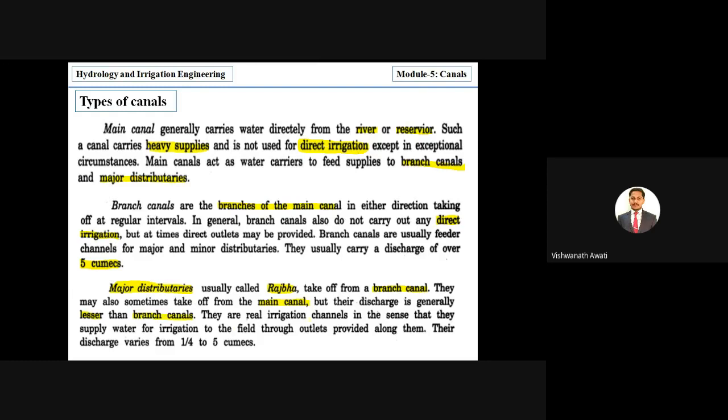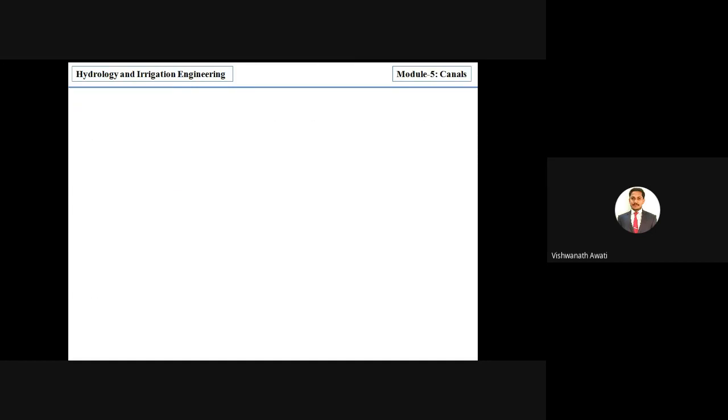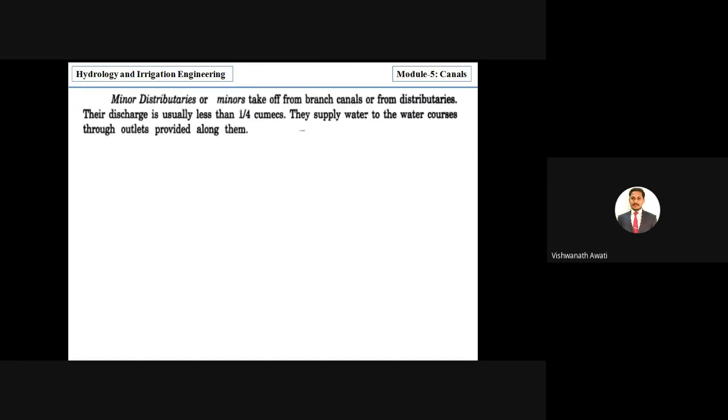They are real irrigation channels in the sense that they supply water for irrigation to the field through outlets provided along them, and their discharge varies from 1/4 to 5 qmax, right? Okay. Next we'll see the minor distributary.